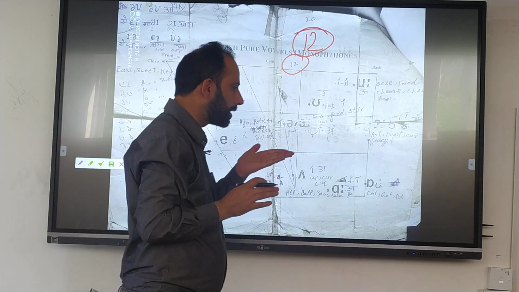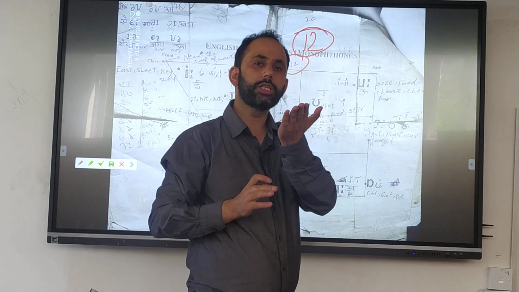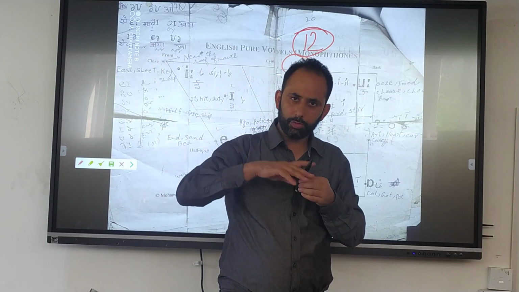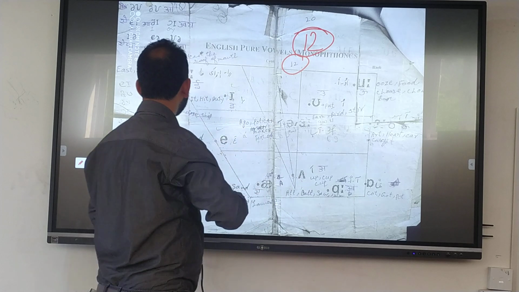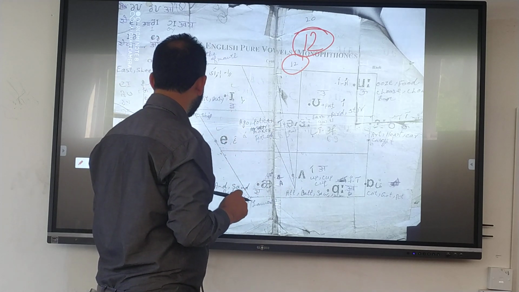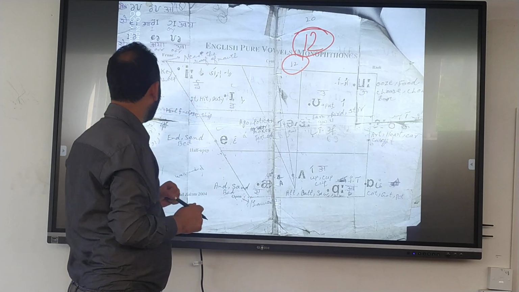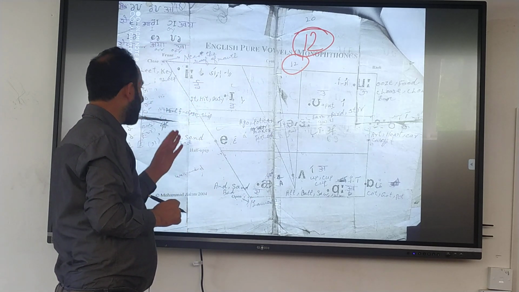When we speak these vowel sounds, the mouth remains open. The vowels are divided into many types. We have to see first of all the classification of the vowels, on what basis they are divided.